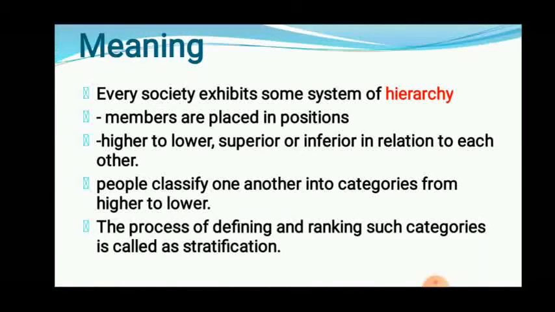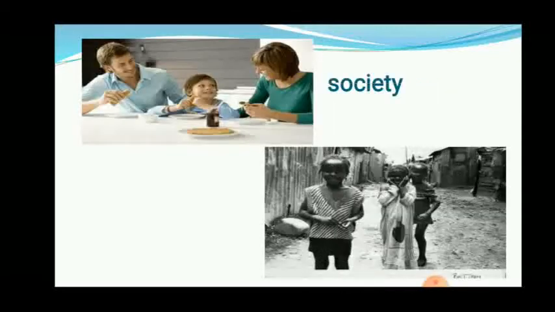See, every society exhibits some hierarchy. In every society, there is a certain kind of classification of members like higher, lower, superior, inferior, and the process of dividing the people into higher category and lower category, superior and inferior, is called stratification. And between these categories there is one kind of relation which is based on hierarchy, chadta utarta kram.